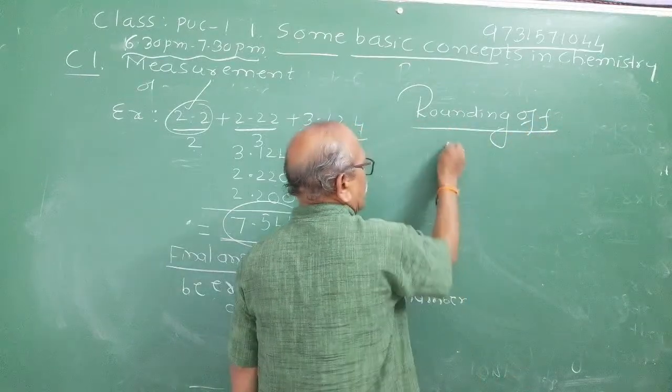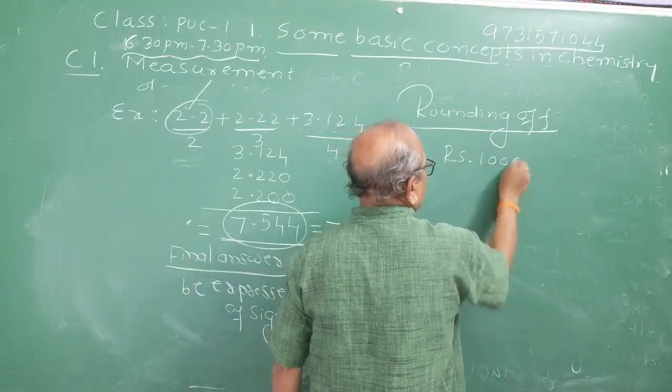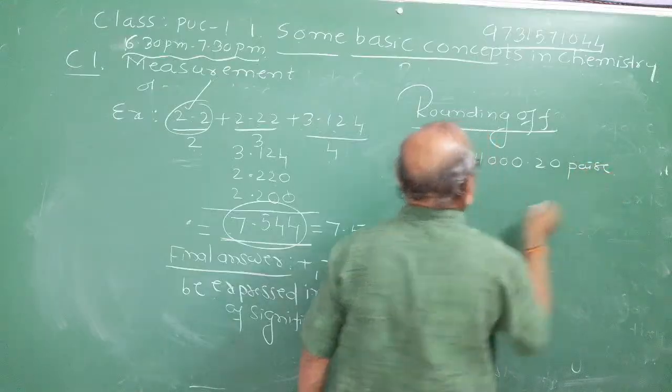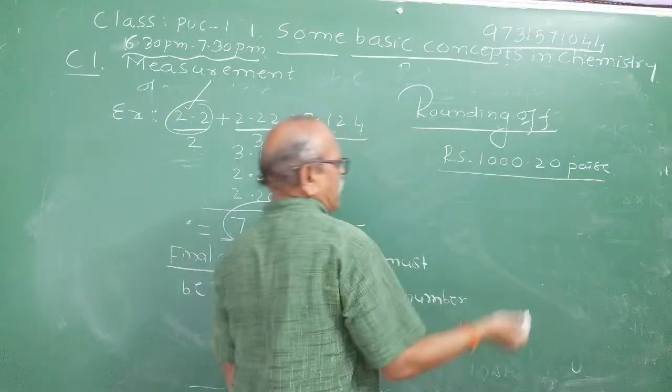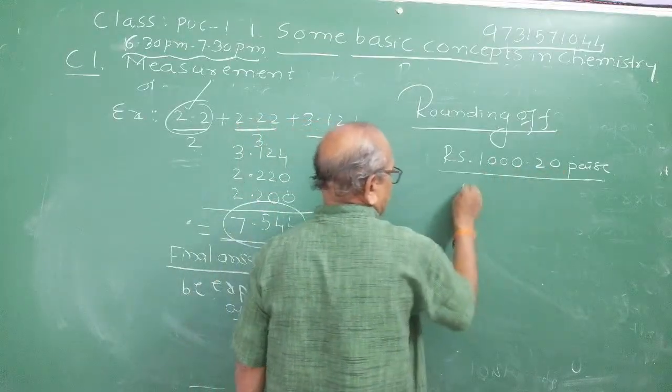Suppose I purchase groceries worth 1000 rupees 20 paise. If the bill is like this, I ask the shopkeeper, sir, 1000 rupees 20 paise, can I pay 1000 rupees by PhonePe?